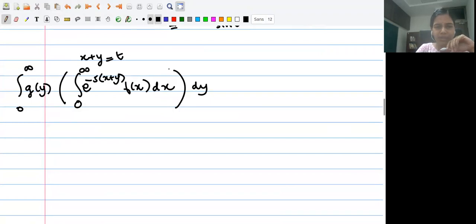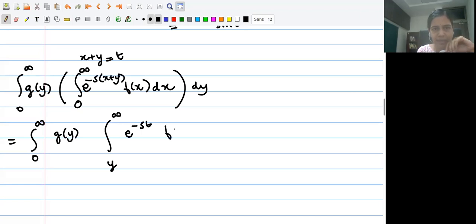And I'm introducing this change of variable t, and I am writing it as follows. x equal to 0 corresponds to t equal to y, and x equal to infinity corresponds to t equal to infinity, so we get exponential of minus st f of (t minus y) dt. Is that correct? Yeah, no mistakes here, right?